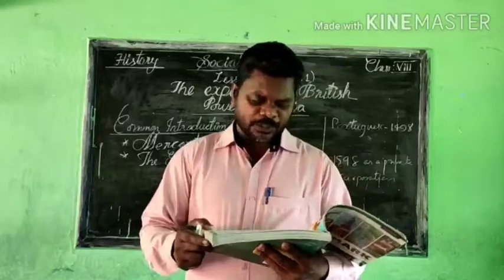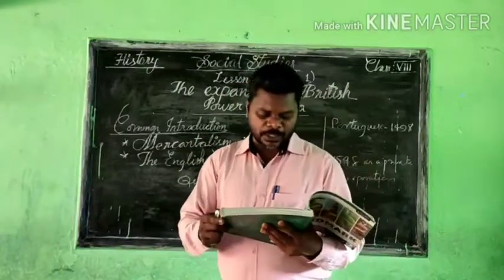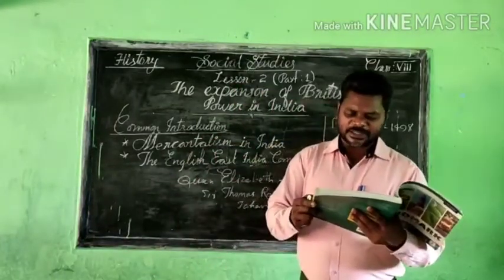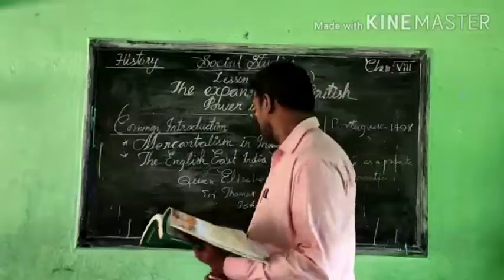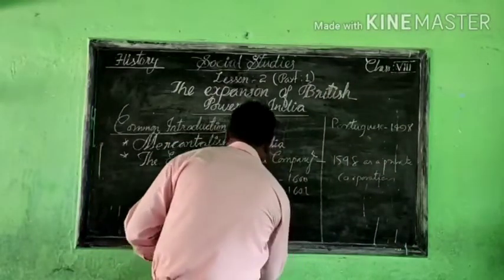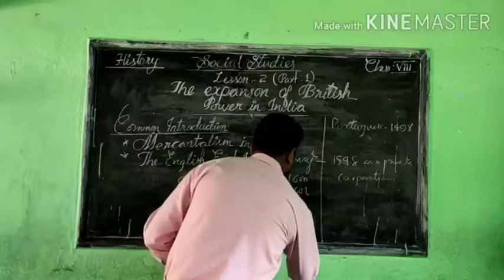Okay. Now, in 1612, the English East India Company established its first factory in Surat. Okay. In 1612.